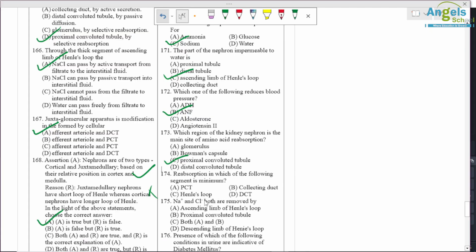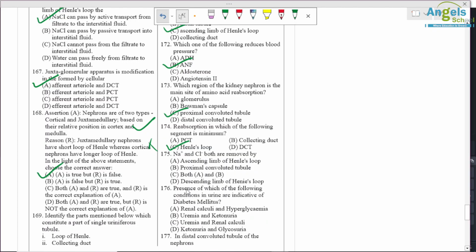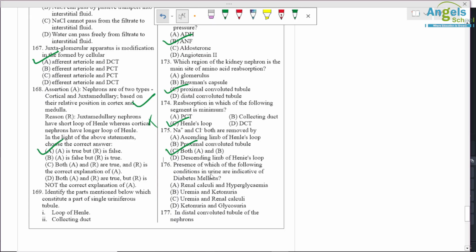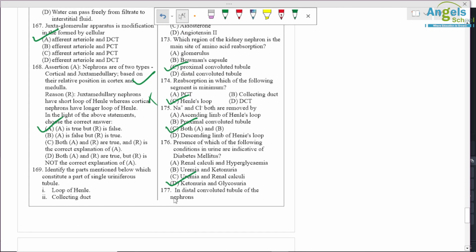Reabsorption in which of the following segments is minimal? Okay, so in Henle's loop reabsorption is minimal. Na plus and Cl minus both are removed by the ascending limb of loop of Henle and PCT, so both A and B are correct. Question number 176, presence of which of the following conditions in urine is indicative of diabetes mellitus? So ketonuria and glucosuria are two conditions that indicate diabetes mellitus.